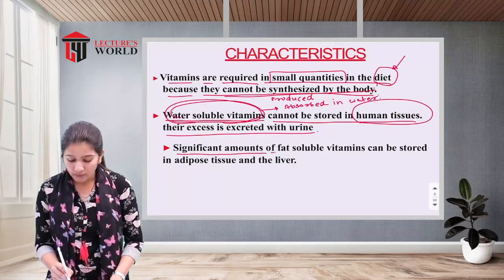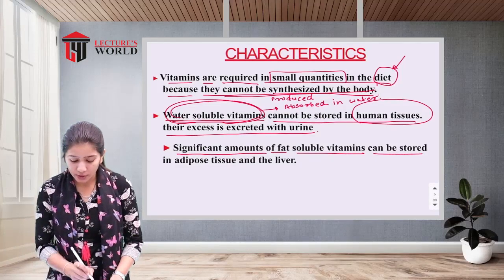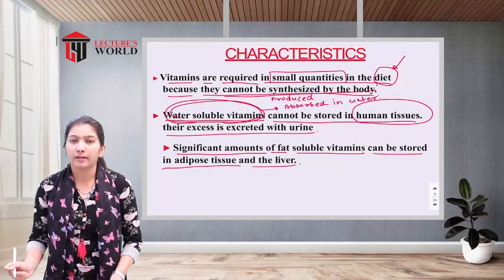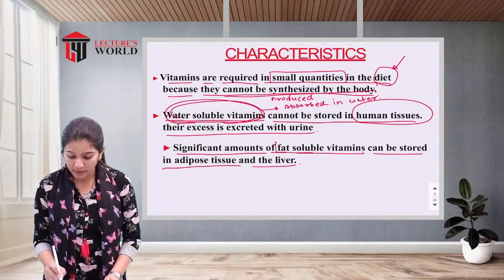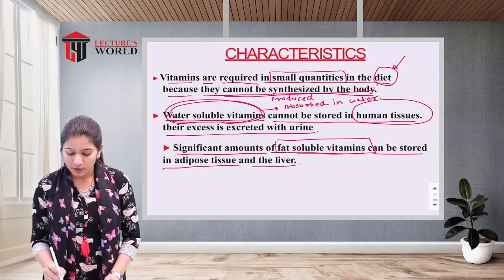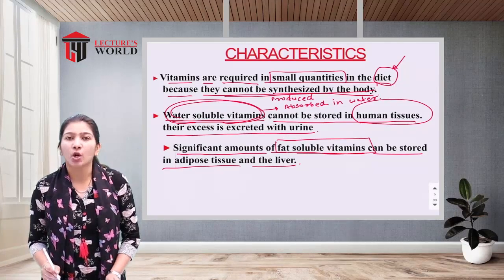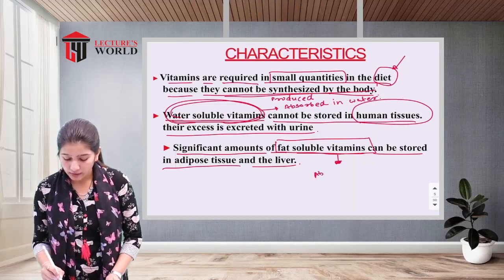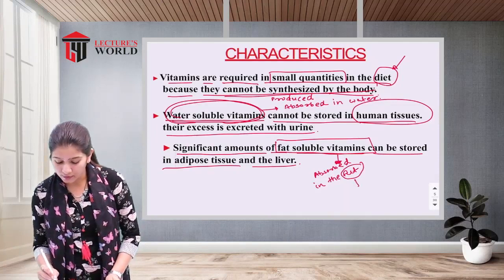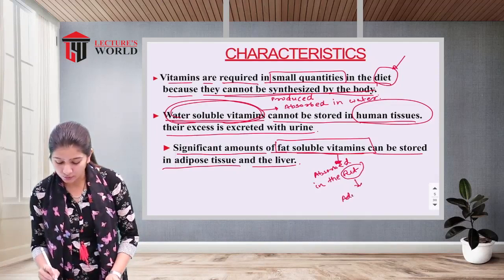Significant amounts of fat soluble vitamins can be stored in adipose tissue and in the liver. As the word suggests, fat soluble vitamins are the vitamins which are dissolved and absorbed in the fat, and the fat is stored in adipose tissue.